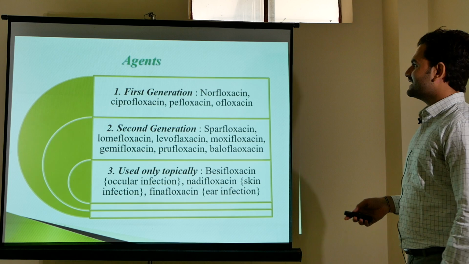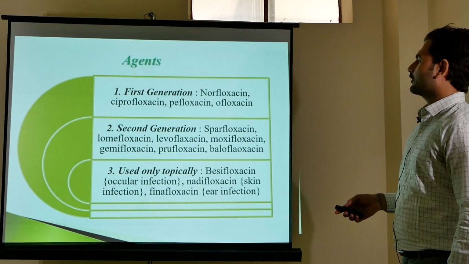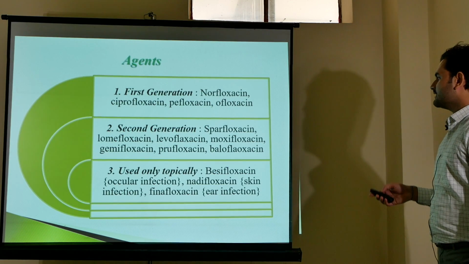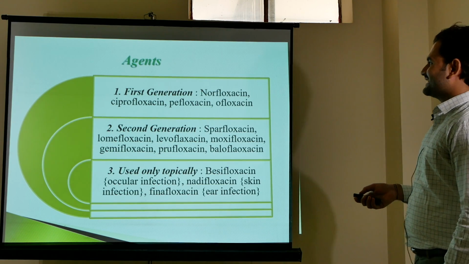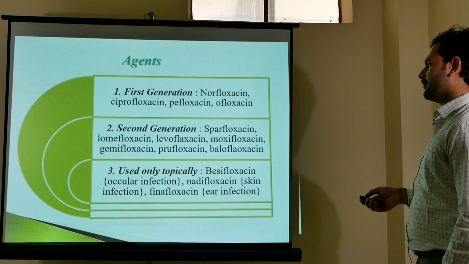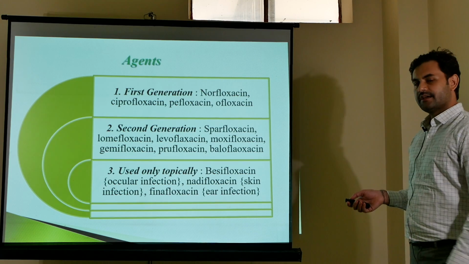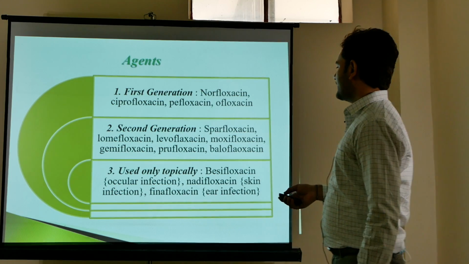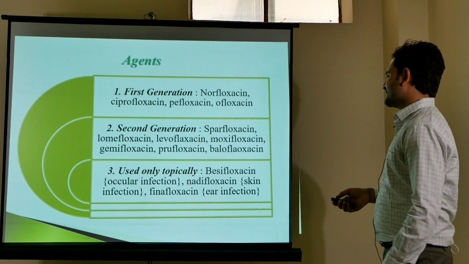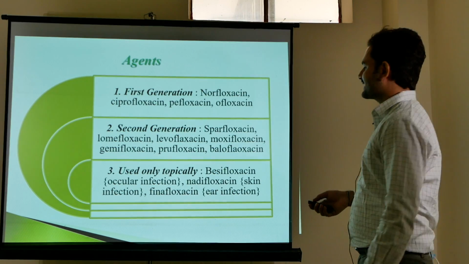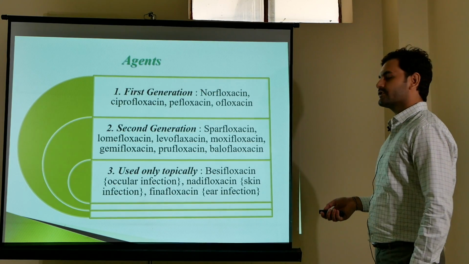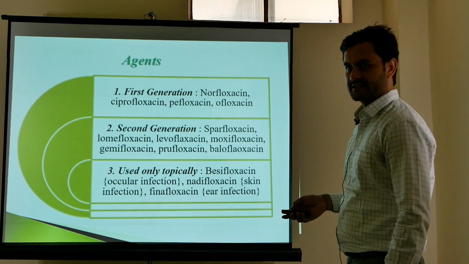Now come to the agents. First generation fluoroquinolones are norfloxacin, ciprofloxacin, pefloxacin and ofloxacin. Second generation fluoroquinolones are sparfloxacin, lomefloxacin, levofloxacin, moxifloxacin, gemifloxacin, prulifloxacin and balofloxacin. The fluoroquinolones which are used topically are besifloxacin, which is used for ocular infections, nadifloxacin, which is used for skin infections, and finafloxacin, which is used for ear infections.